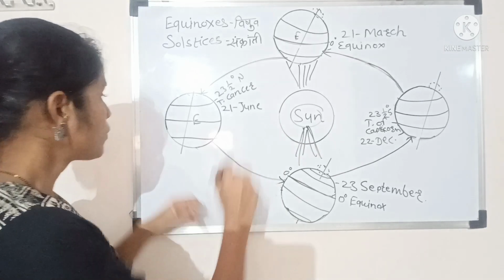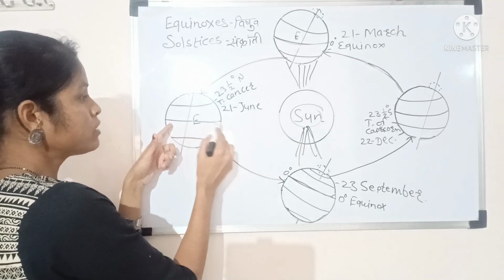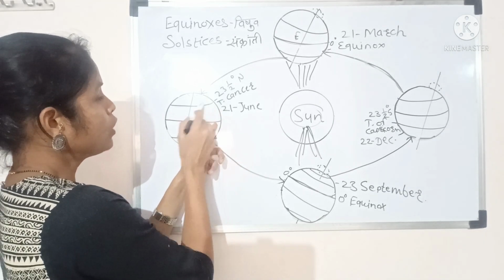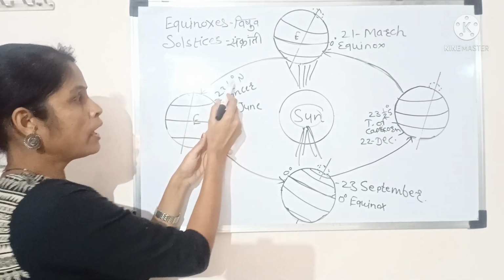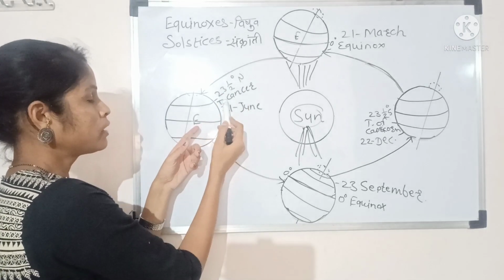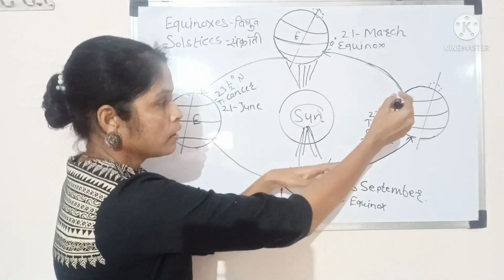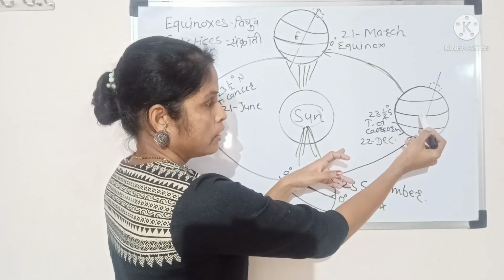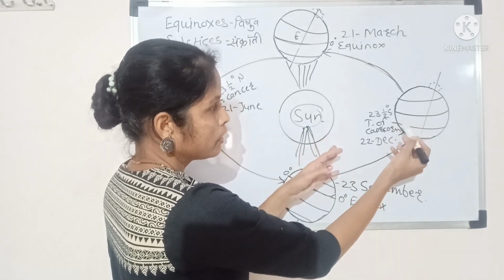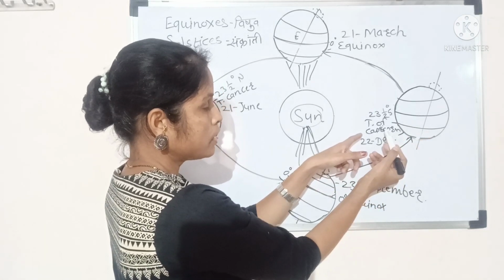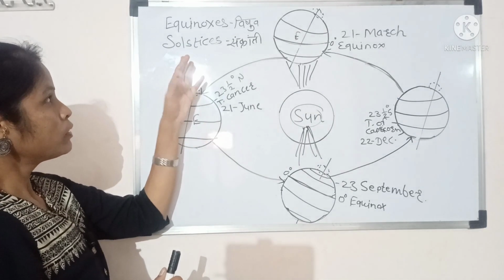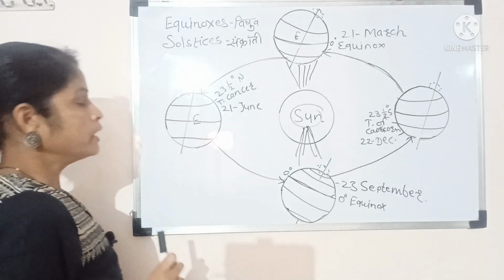As we know, here is the equator, that is at 0 degree, and 23.5 degree to the north side we can see the Tropic of Cancer. And here is the equator at 0 degree, and 23.5 degree to the south side we can see the Tropic of Capricorn. And here we are discussing the solstice. In the solstice, let us see friends,